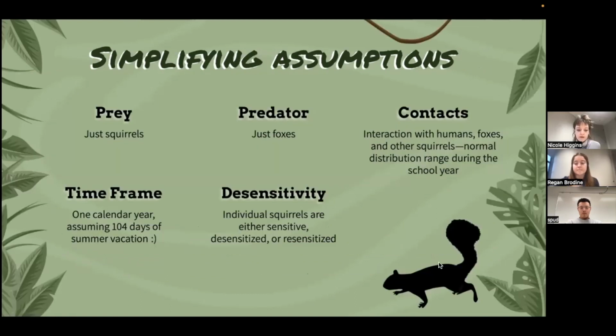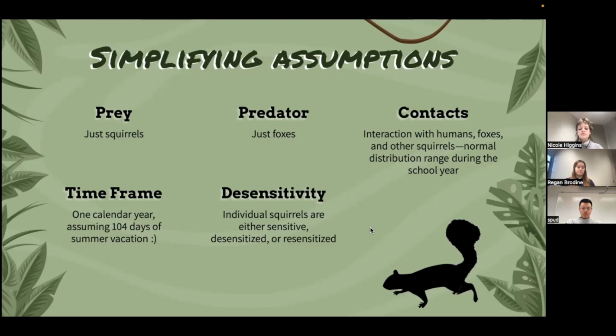And here are some simplifying assumptions we're making. We're assuming that the prey is just squirrels and the predators are just foxes, so we're not going to think about eagles or dogs or anything like that. The contacts that we're looking at are the interactions between squirrels and humans, foxes, and other squirrels. We're assuming that that is a normal distribution, with an average of 10, I think, for each of those. The normal distribution allows a little bit of wiggle room, like maybe one squirrel interacts with 6 humans that day, but then 12 humans the next day.